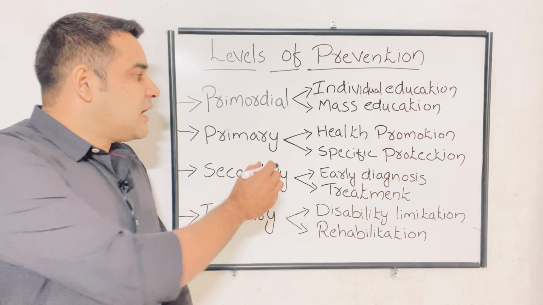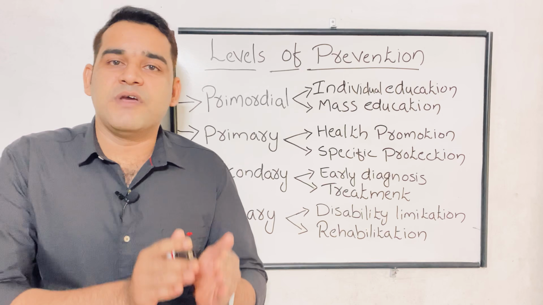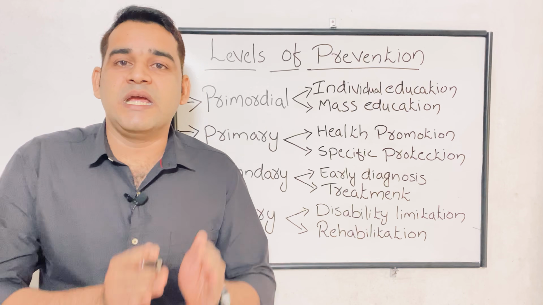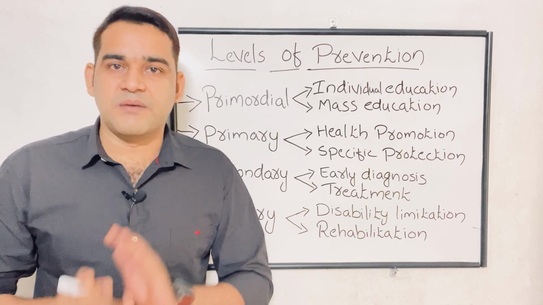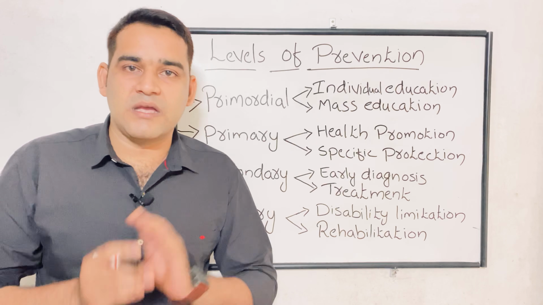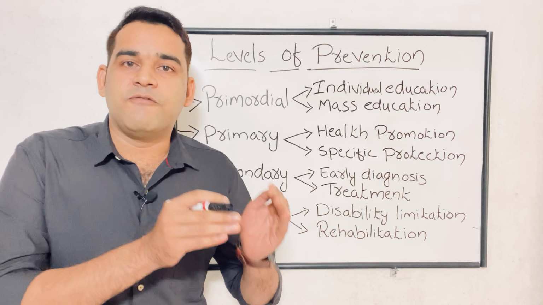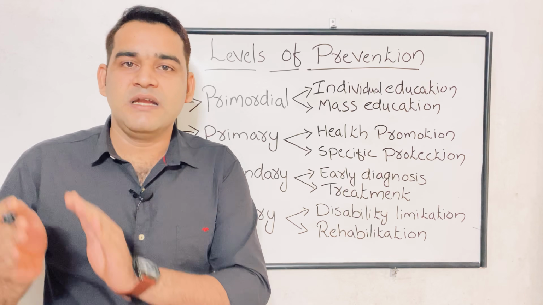Next thing coming under health promotion is lifestyle and behavioral changes. Due to lifestyle also, so many diseases occur. For example, alcoholism, smoking, lack of exercise, taking junk food. All these things will lead to certain diseases.